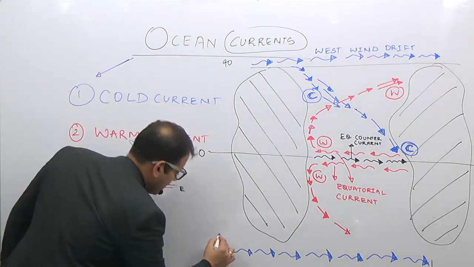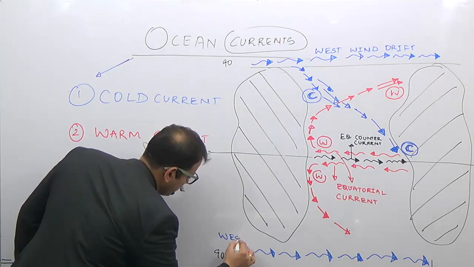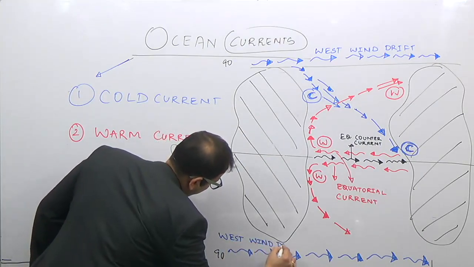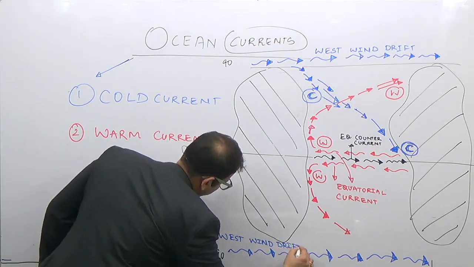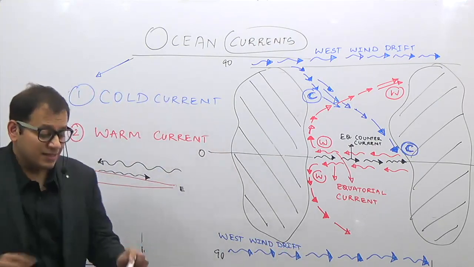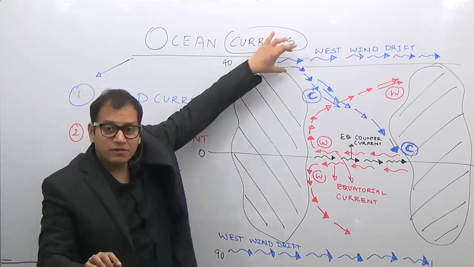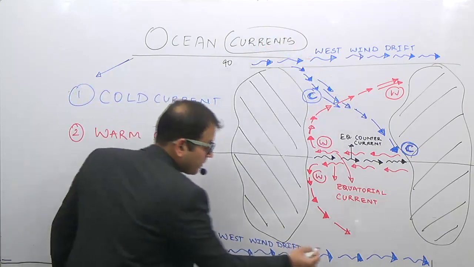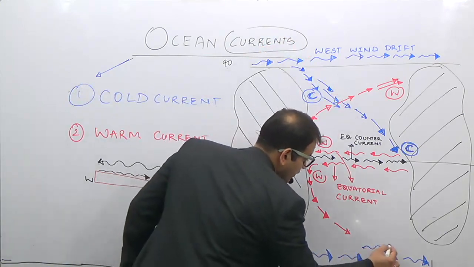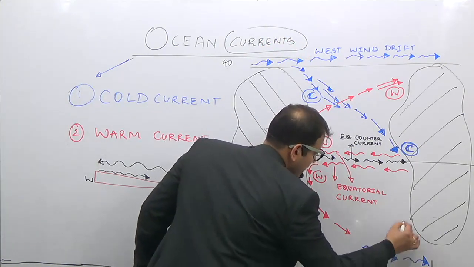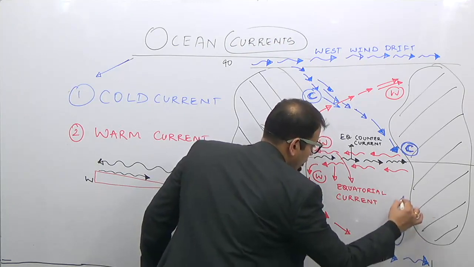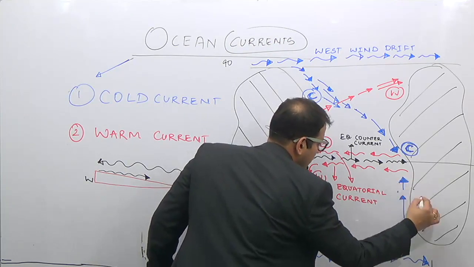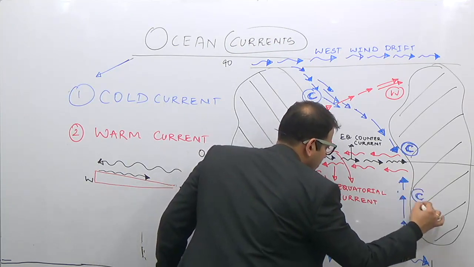In the northern and the southern polar regions, it is known as the west wind drift. So some part of this west wind drift comes downwards in the northern hemisphere, and even in the southern hemisphere, some part of this west wind drift, because of the presence of land, will go to the top, and this part of the world in the southern hemisphere will have a cold current.